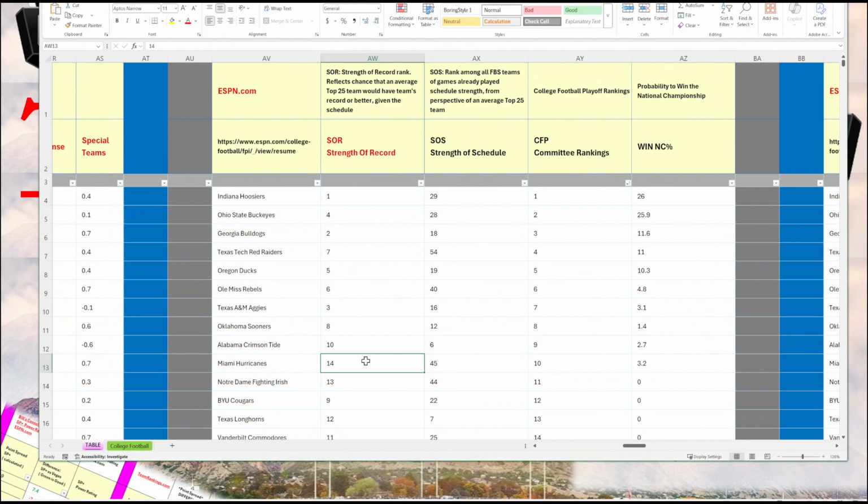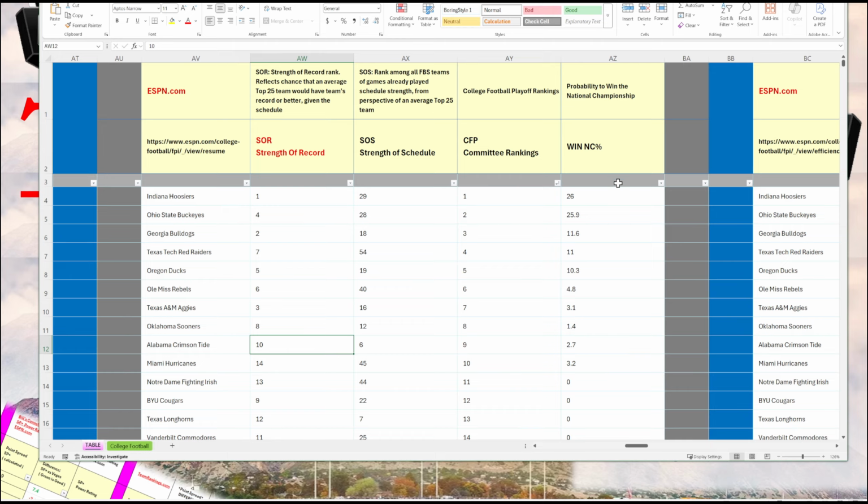Alabama's is 10. Miami's is 14. But Miami beat Notre Dame head-to-head. But Alabama, even with 2 losses in the regular season and then a third one in the SEC championship game, still has a higher strength of record. And then win NC percentage is the probability that a team will win the national championship, and Indiana and Ohio State are favored to win the national championship, with Indiana just by a little bit.